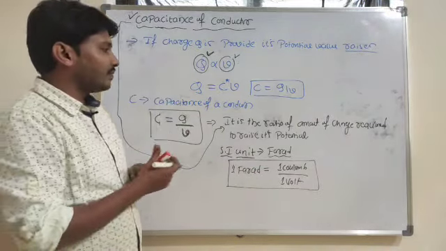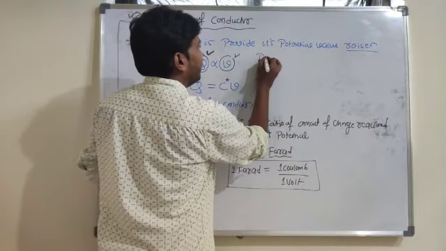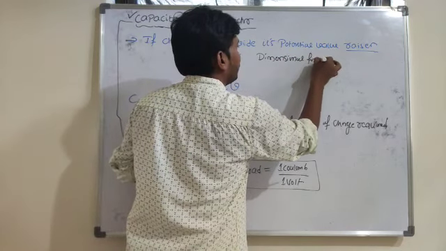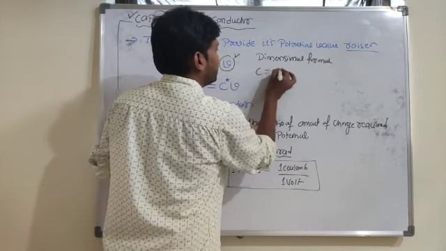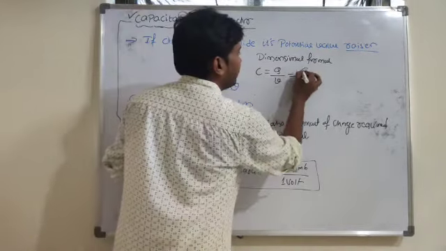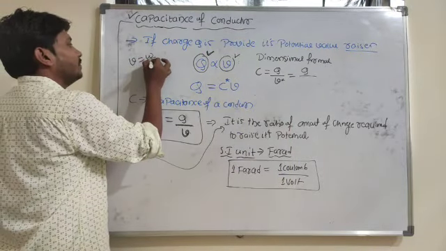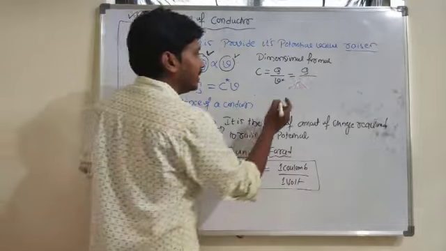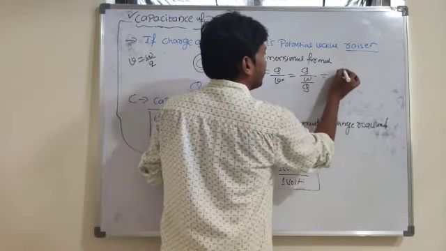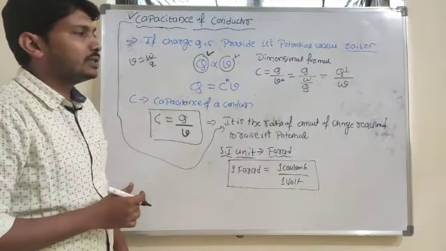What is the dimensional formula for capacitance? C is equal to Q by V. So Q divided by the potential value V, where V is equal to W by Q. So from the electrostatic potential, W by Q, we get Q square divided by W. W is the work done.